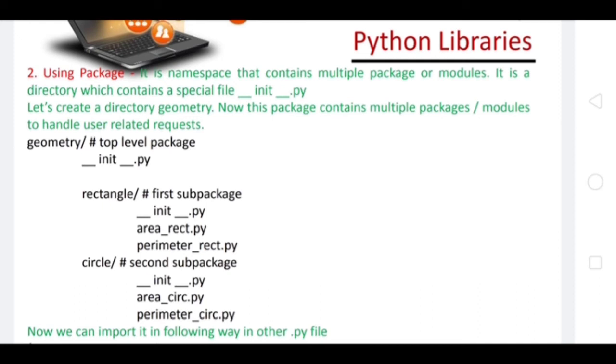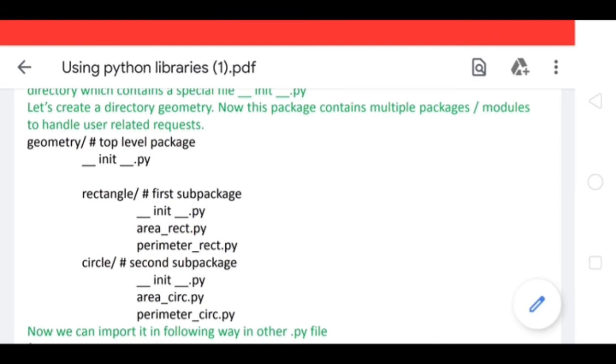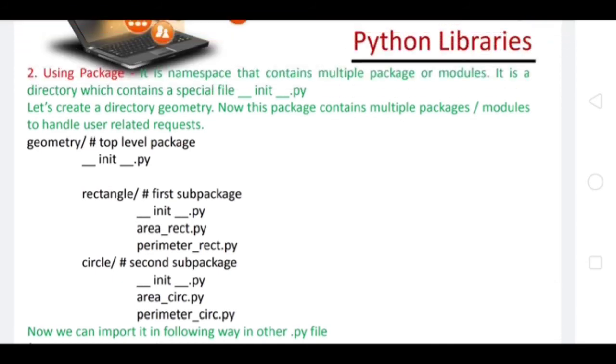So how can we differentiate between a module and a package? In a module, we never define underscore init underscore dot py, but in a package, we do define this special file, which is known as underscore init underscore dot py.